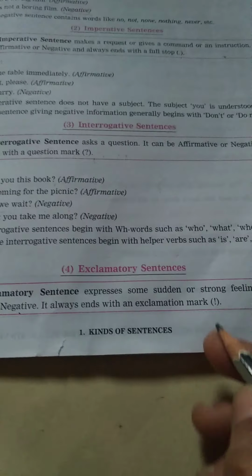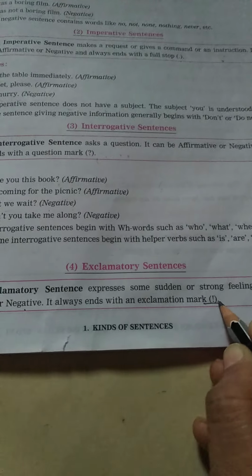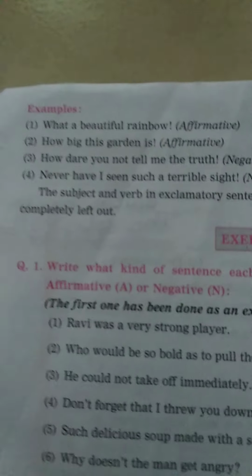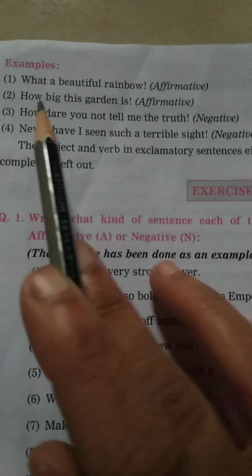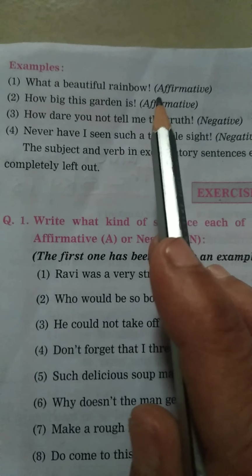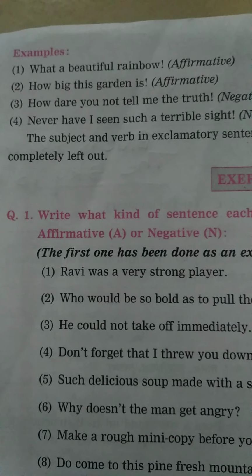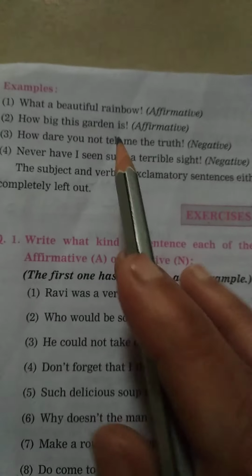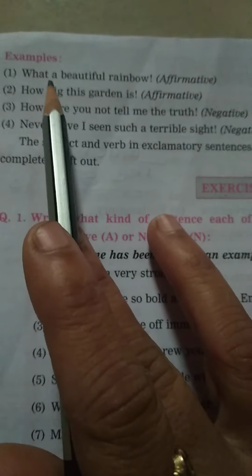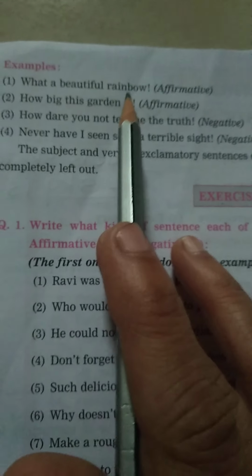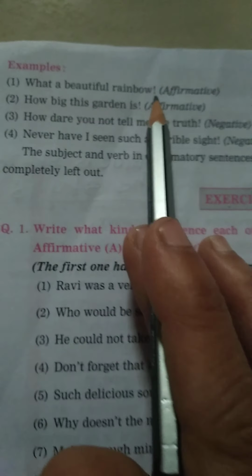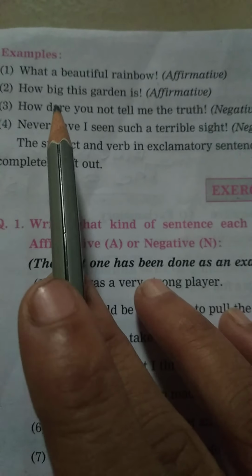For example, "What a beautiful rainbow!" We suddenly saw a rainbow and immediately said that sentence, so we use an exclamation mark at the end of the sentence.